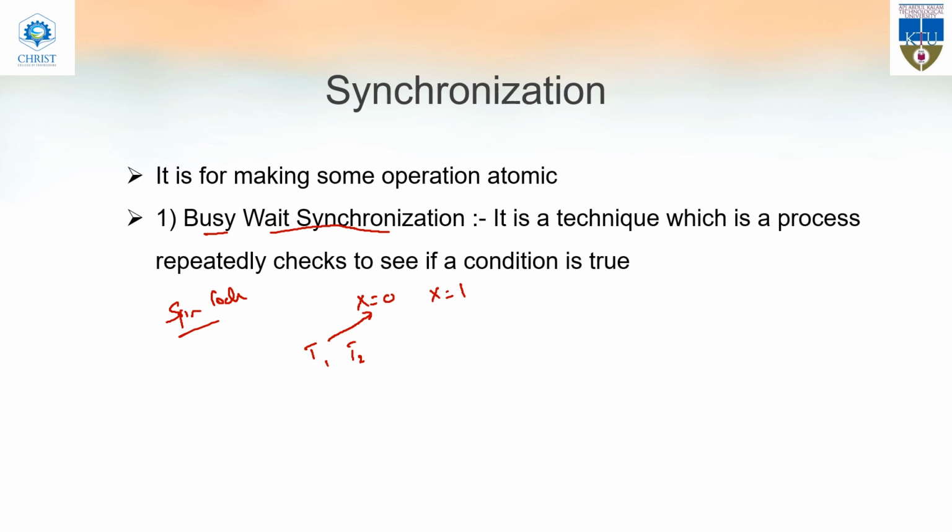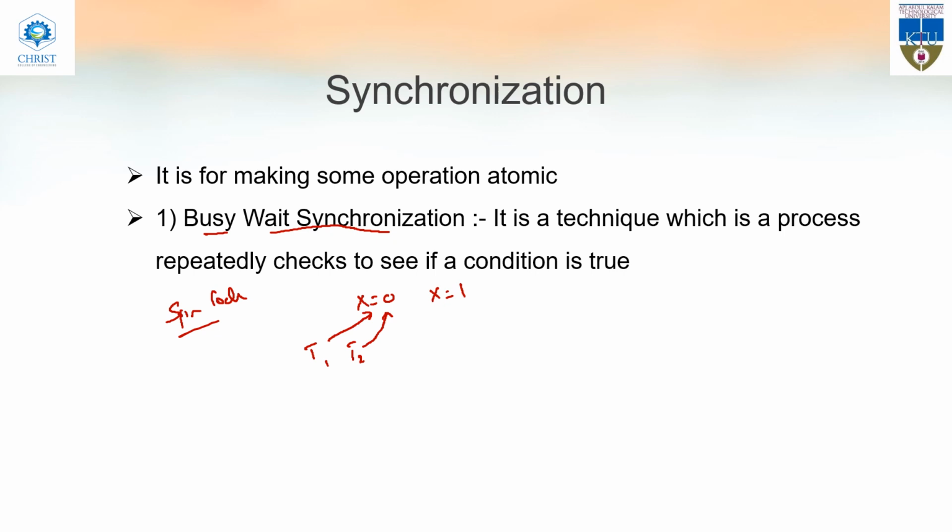But what if T2, the second thread, comes and checks the value of x before T1 sets it to 1? Before T1 sets the value of x equal to 1, another thread, T2, comes and checks the value. It also finds that x equal to 0.